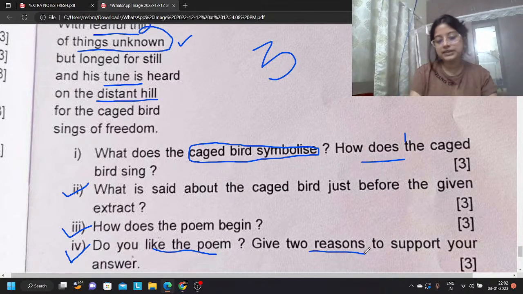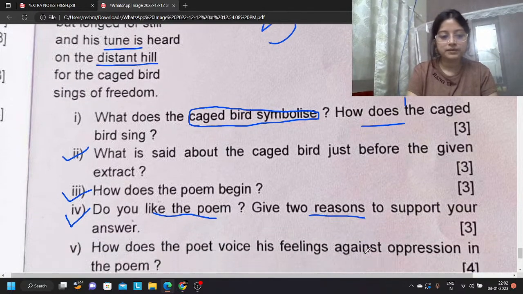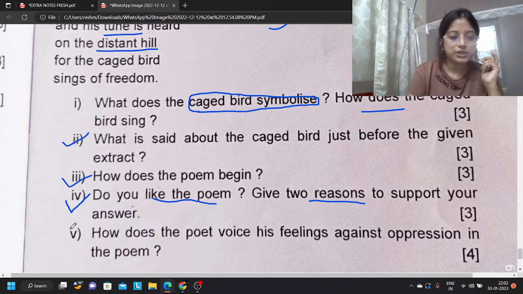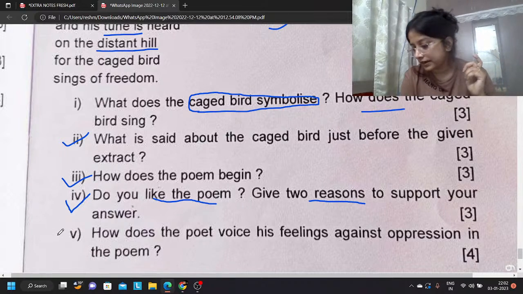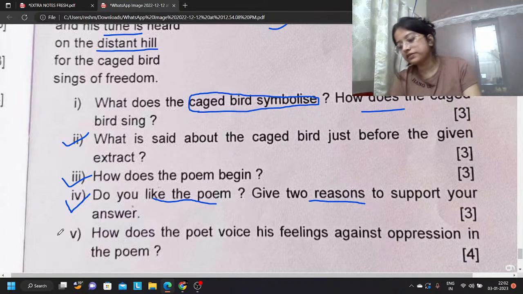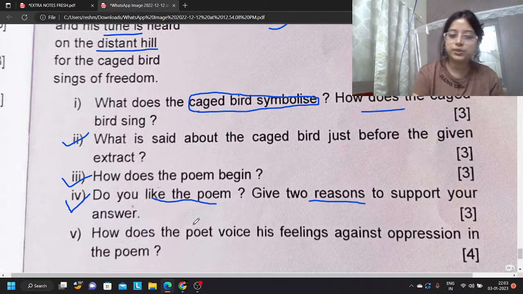Okay, we can write that for question number 4. Last question, today's last question. How does... I like the poem because it shows the reality of Afro Americans. Very good. Point number 1. They were discriminated and not given freedom and opportunities. So, one reason you have said.